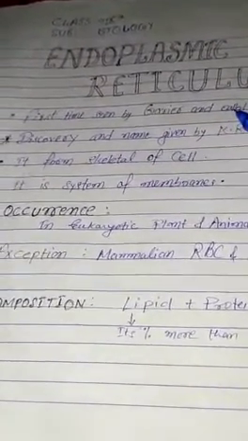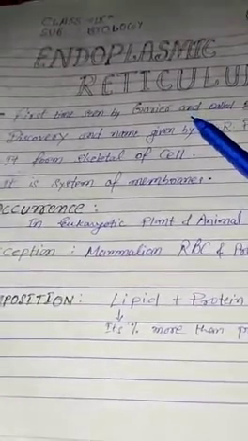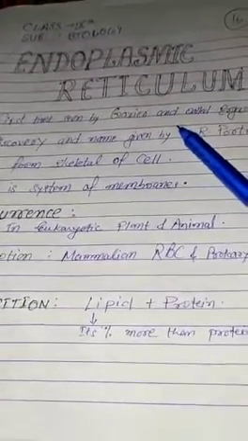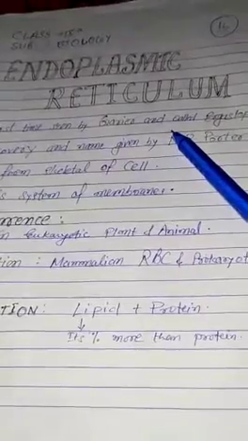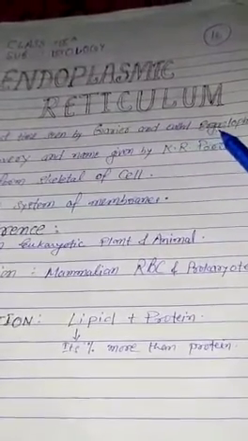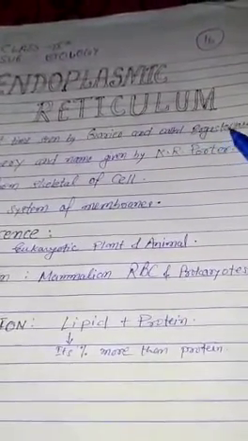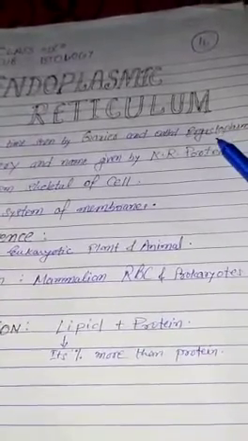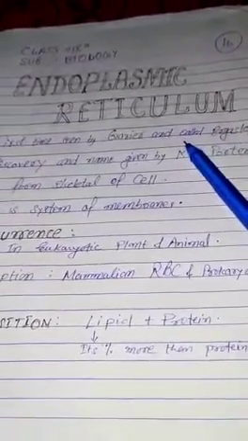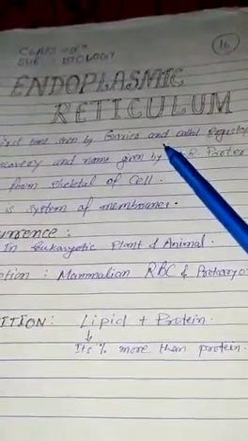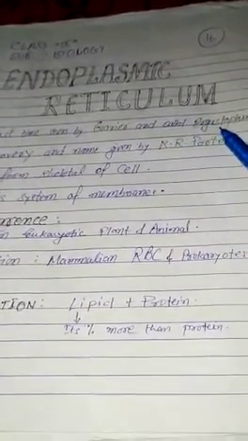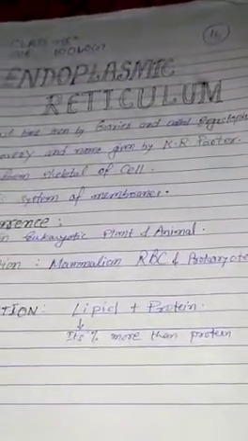The endoplasmic reticulum was first seen by Garnier, who called it ergastoplasm.